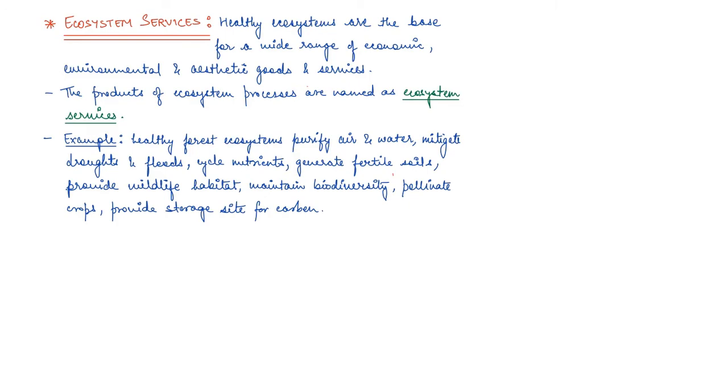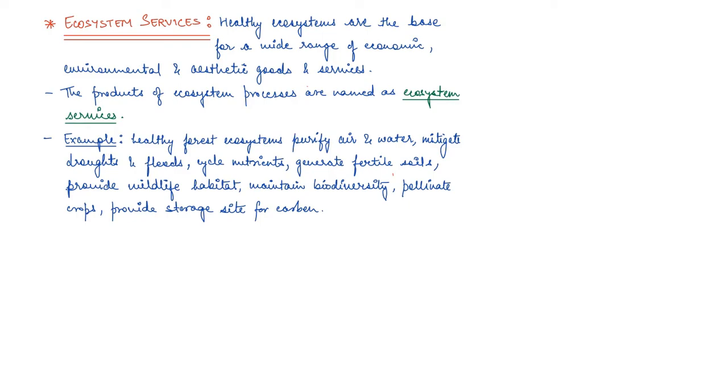There is a scientist, guys, whose name is Robert Costanza. He, along with his colleagues, has recently tried to put a price tag on nature's life support services, and they put an average price tag of $33 trillion a year on these fundamental ecosystem services, which usually we take for granted because they are freely available to us, right?